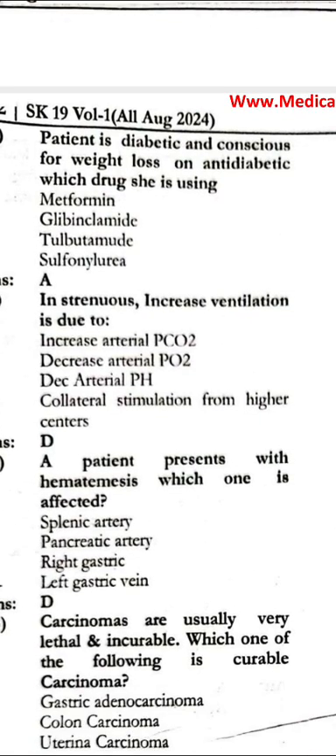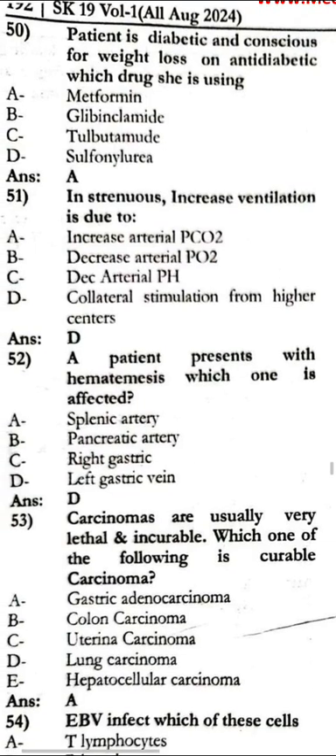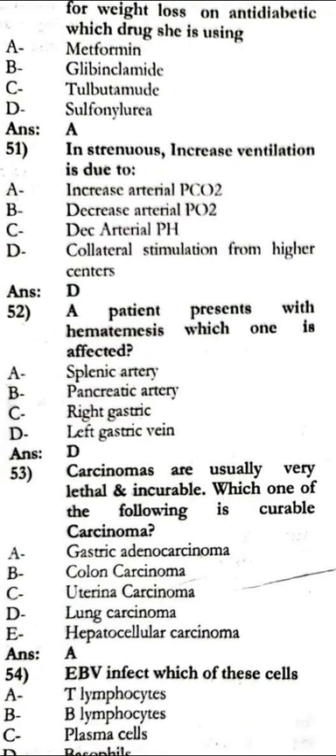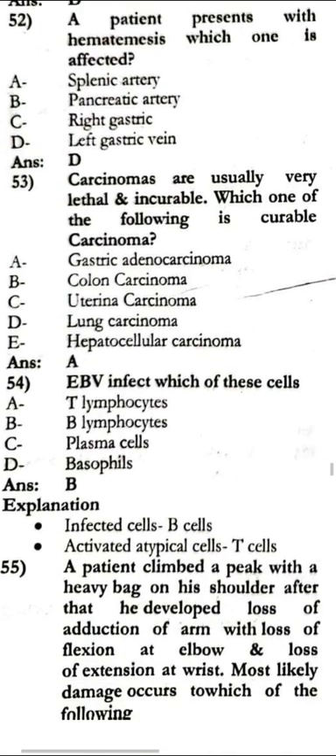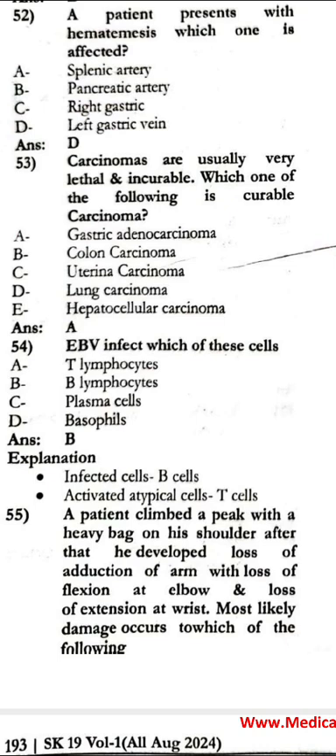The patient presents with hemoptysis. Which one is affected? That is the left gastric vein. Which carcinoma is usually very lethal and incurable? Which of the following is a curable carcinoma? The gastric adenocarcinoma. The EBV infects which of these cells? The beta lymphocytes.